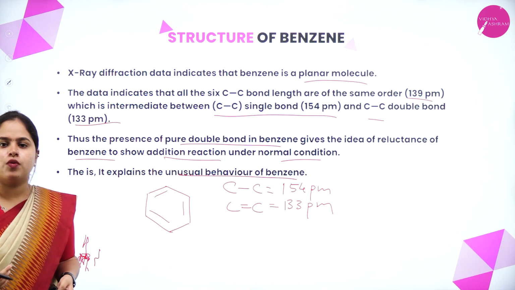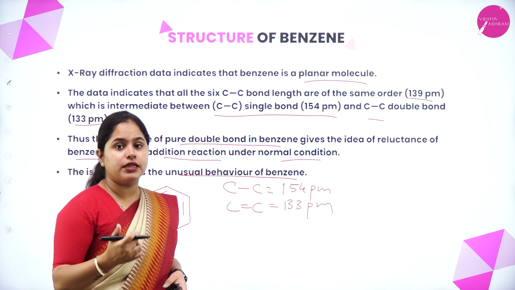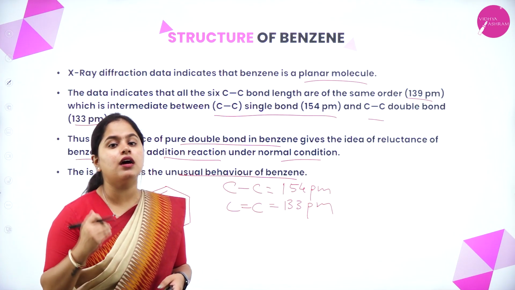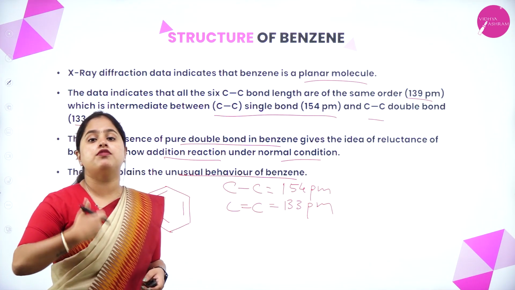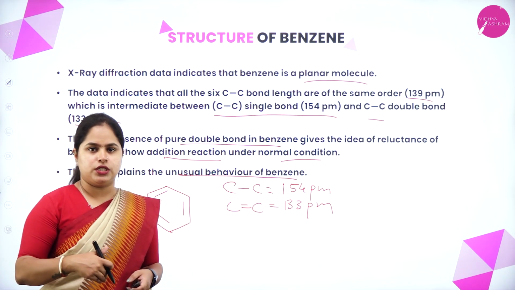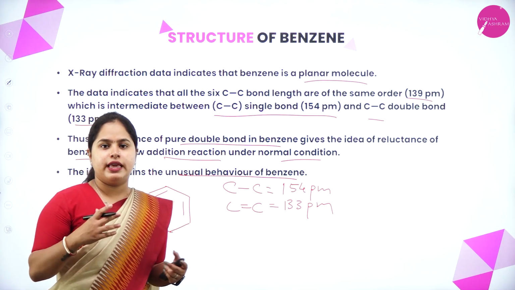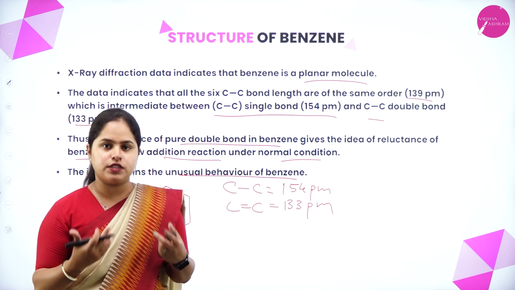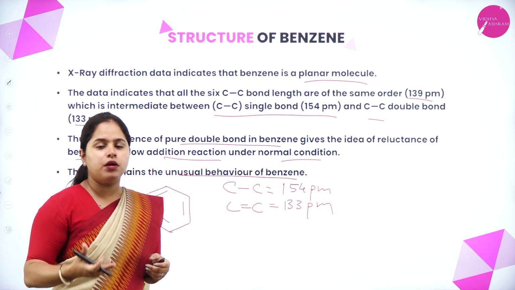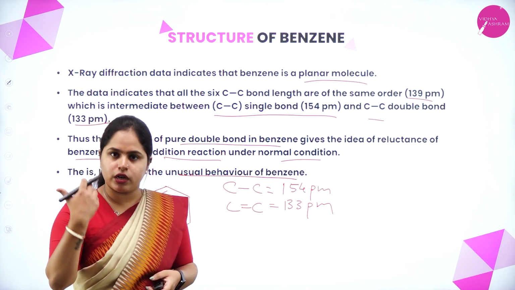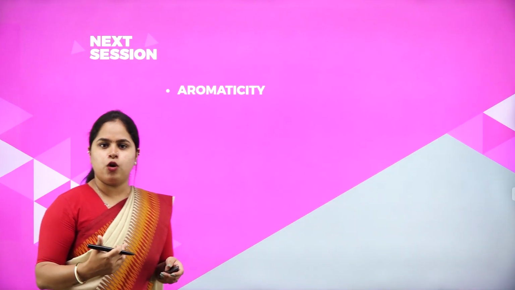So this is why benzene has extra stability because of resonance, as well as the unusual behavior. That means it prefers substitution over addition. It is because of the bond length, which is intermediate between that of a single and double bond. Hence, the double bonds present in benzene are not purely double bonds. Okay, I hope that is clear.